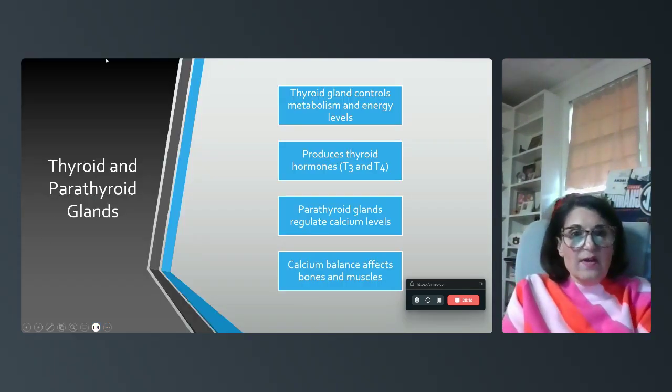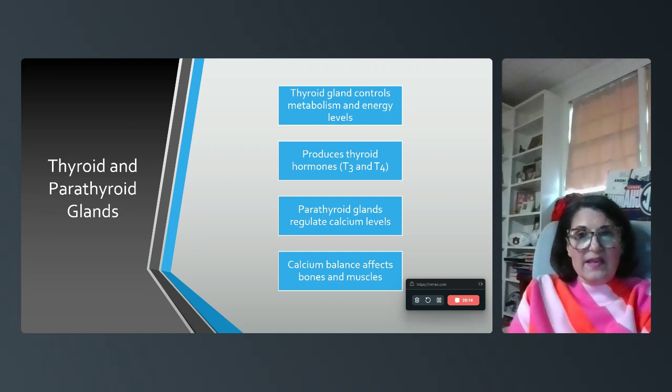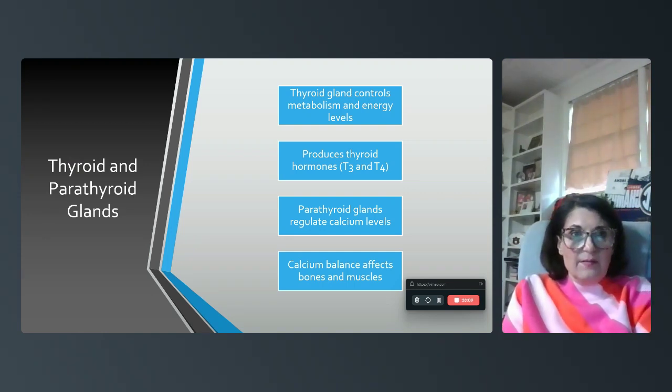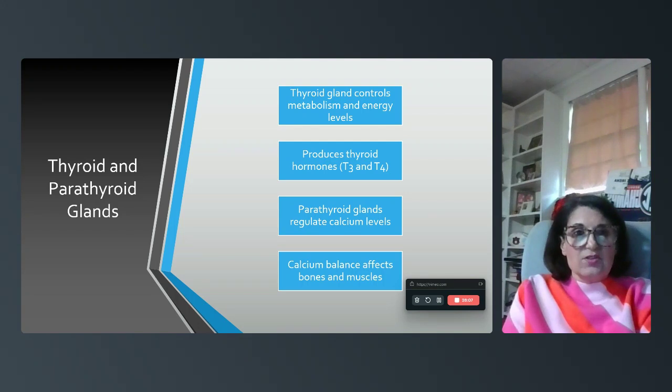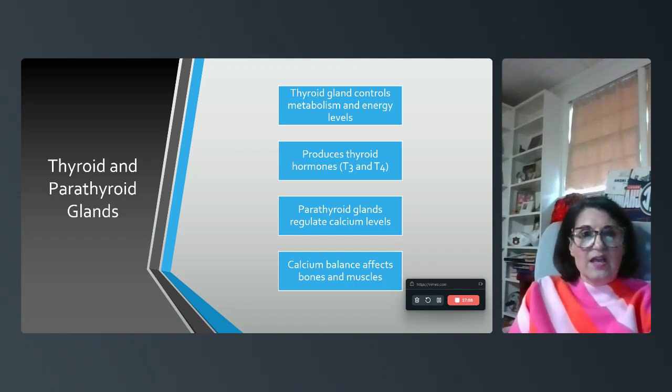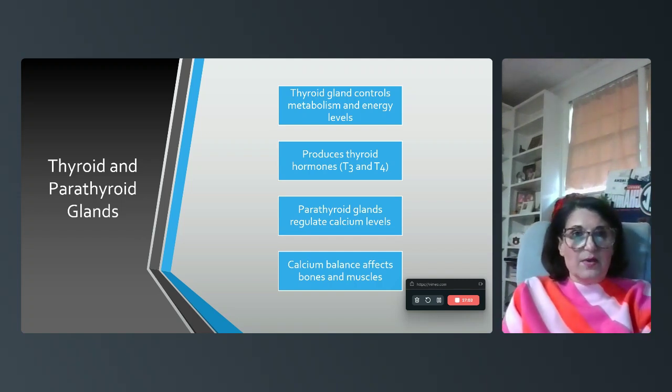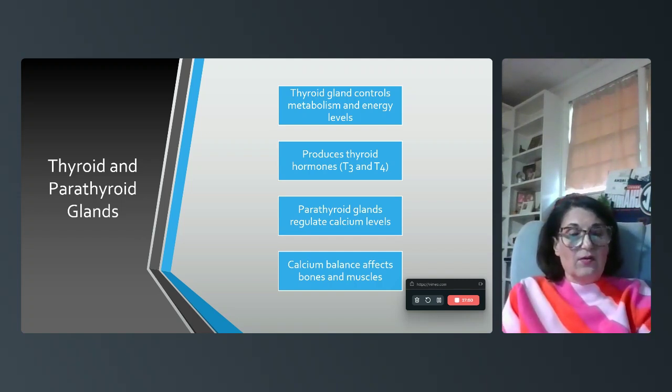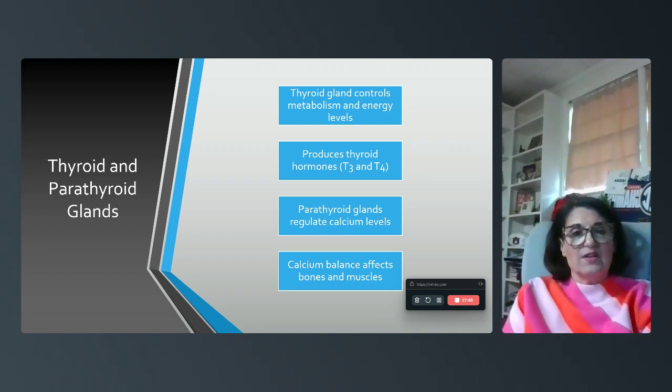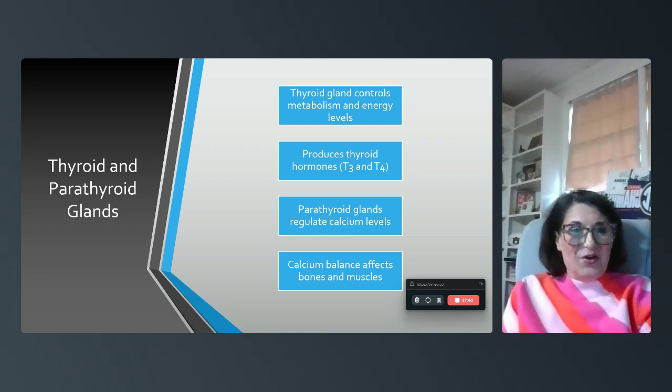The thyroid and the parathyroid glands. So you might hear a lot about thyroid glands. Thyroid disorder is very common. The thyroid gland controls metabolism and energy levels in the body. It produces hormones that are specifically for the thyroid, T3 and T4, and that's what's measured. If you have a thyroid condition like hypothyroidism or hyper, they'll measure those hormones to see if they're in balance or not to get them on the right track.